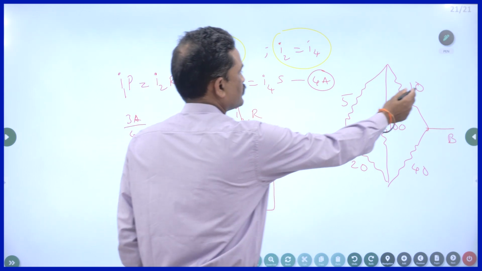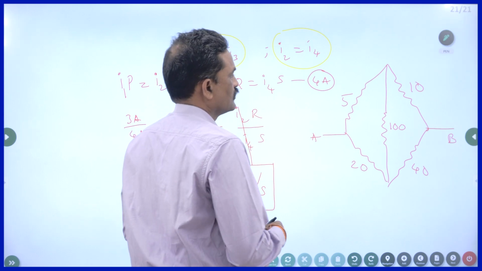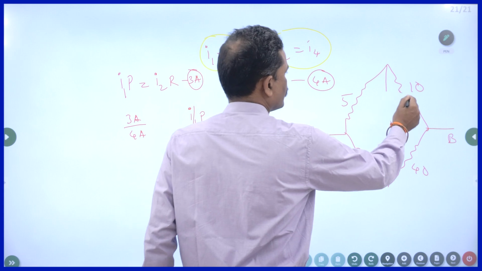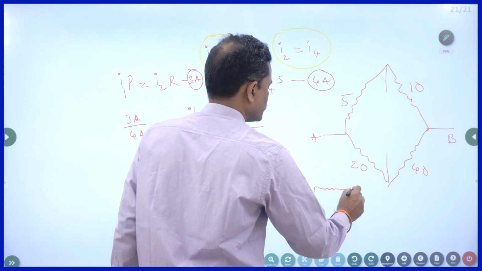So this by this is 1 by 2, and this by this is also 1 by 2. Then you can neglect this. Now what happens? This circuit will become a simple circuit like this.